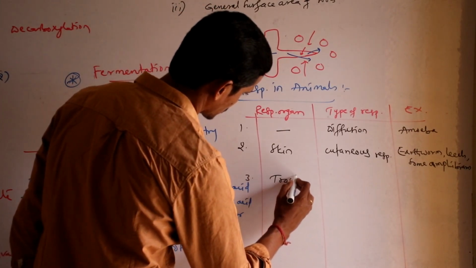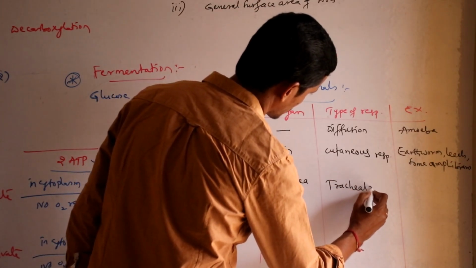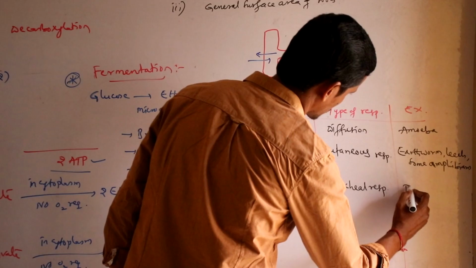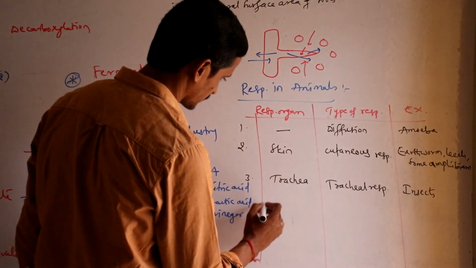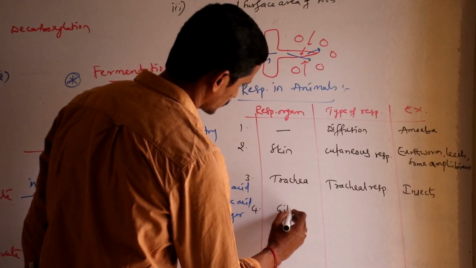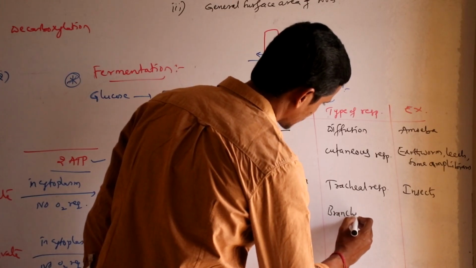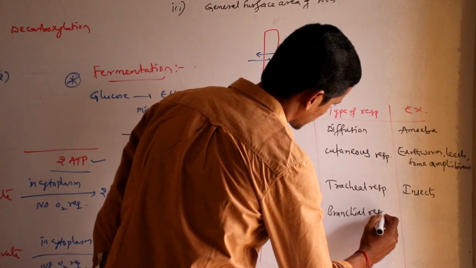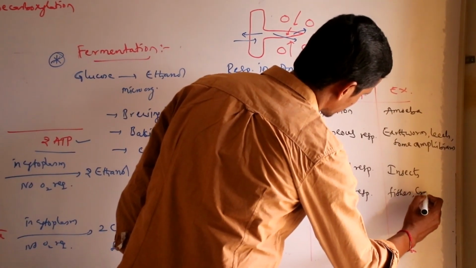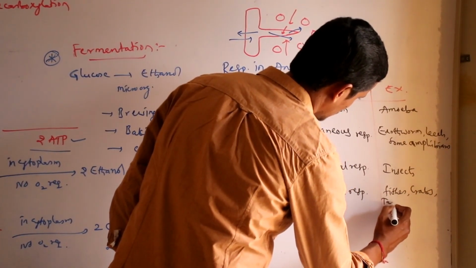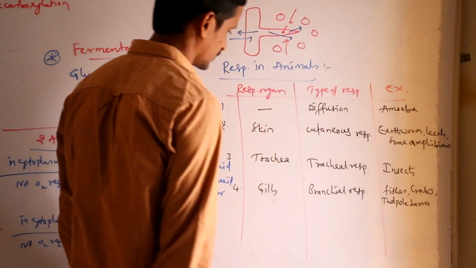Then third one, respiration through trachea. This is called tracheal respiration. Well-known example, insects. Then fourth one, through gills. That is called branchial respiration. You can see this in fishes, crabs, and tadpole larva of frog.